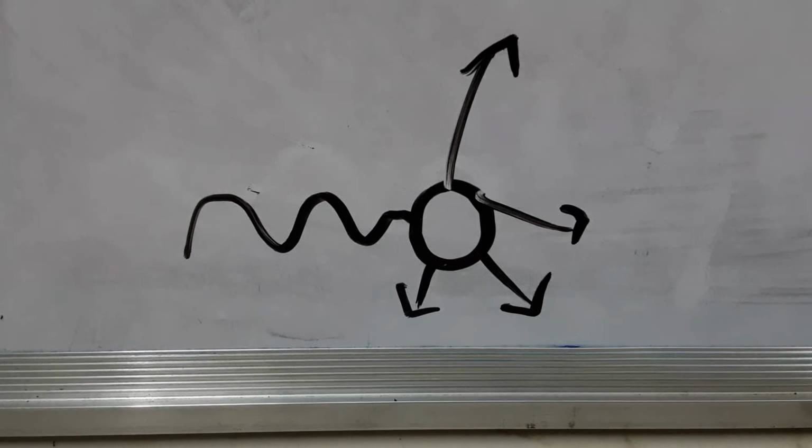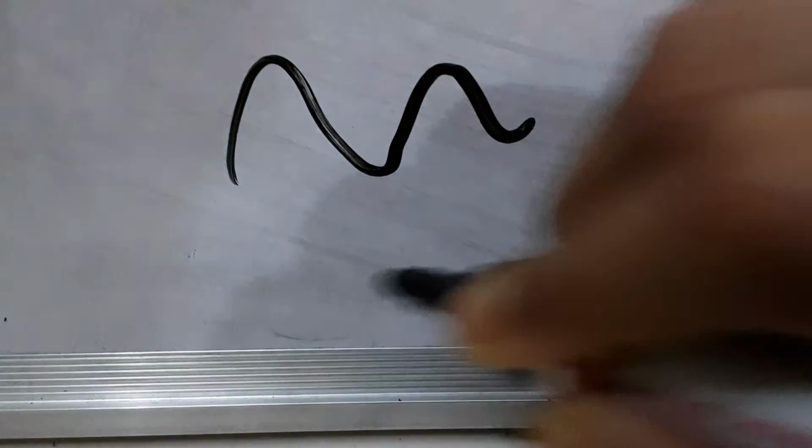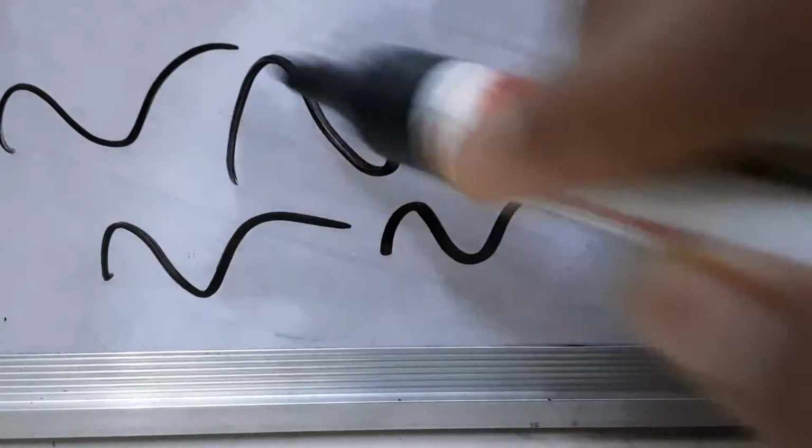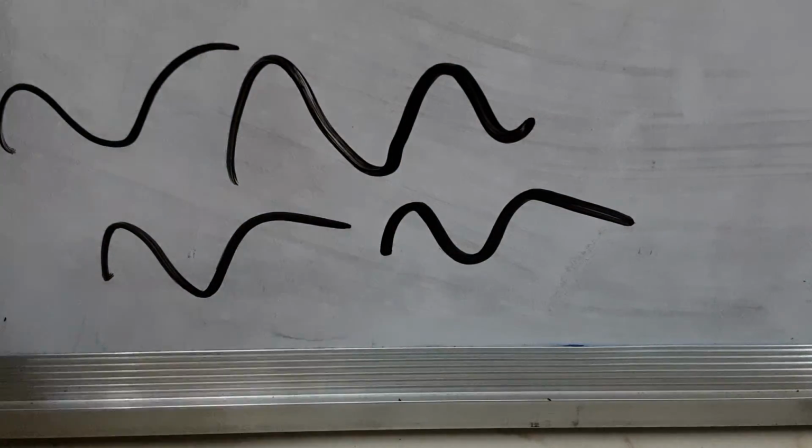Now let's learn what frequency and wavelength are. We all know that light is a wave. This is visible light, and it contains 7 colors. Suppose this is red light, this is yellow, this is orange, this is violet. These are all together in the white light, and these are the colors that I've separated, and they all have different wavelengths.